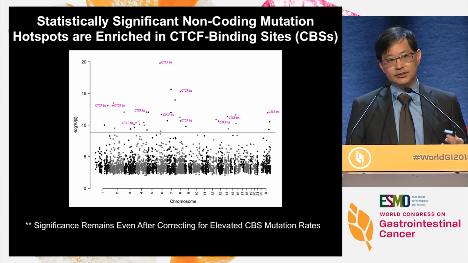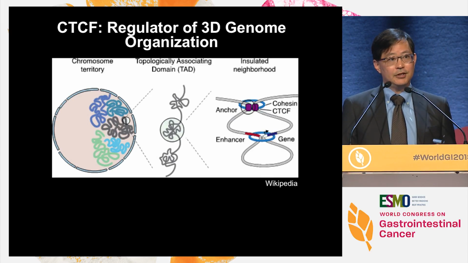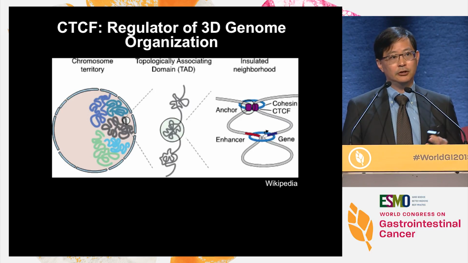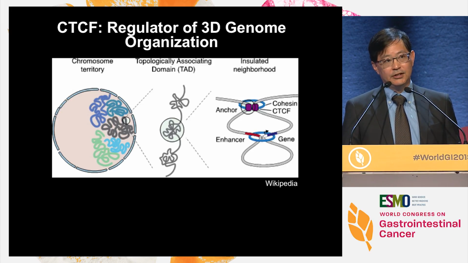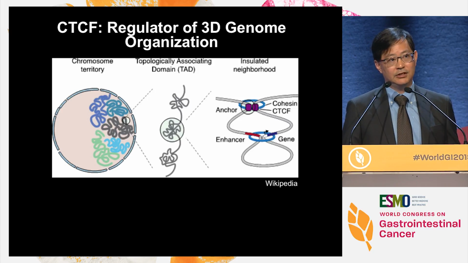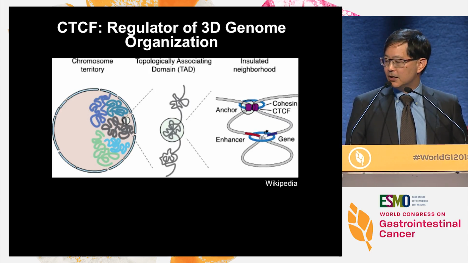So what is a CTCF binding site and what is CTCF? Let me talk to you about it in the next slide. CTCF is not a transcription factor, it's not a kinase, it's not a receptor, it's a protein that regulates high-level genome architecture. When every piece of DNA sits in your nucleus, it is not a linear piece of DNA, but it's wrapped up in different chromatin and different topological domains that essentially form different territories that then form different topology-associated domains. And CTCF, along with its partner cohesin, is a key factor that governs the division of these domains.